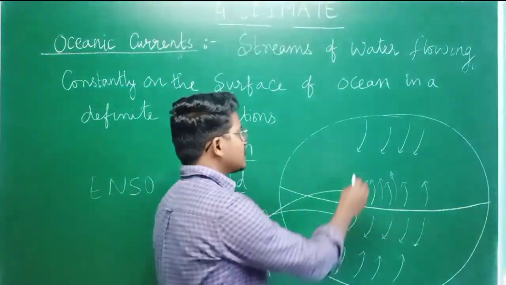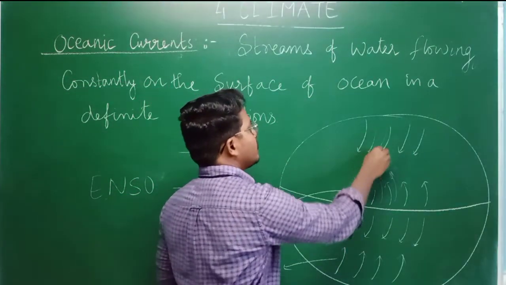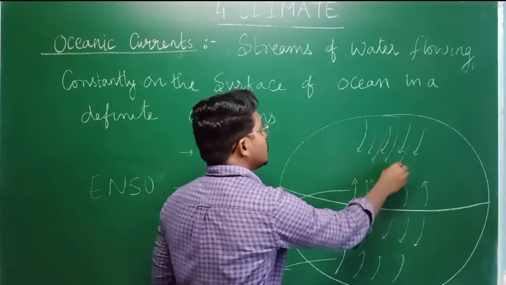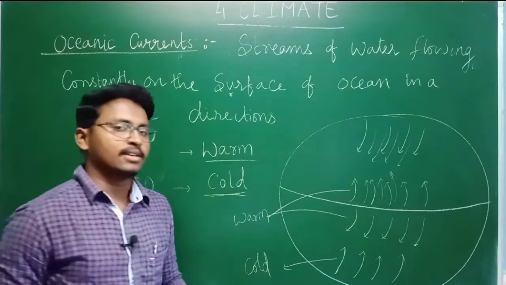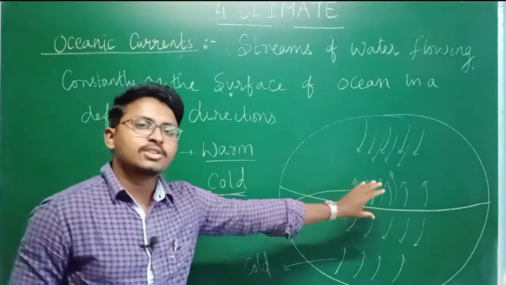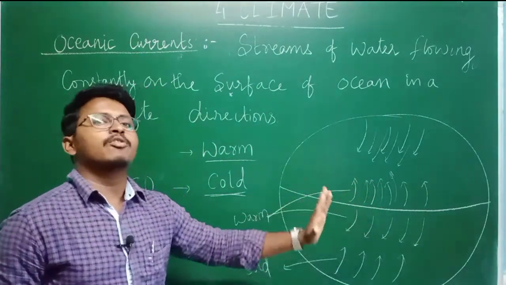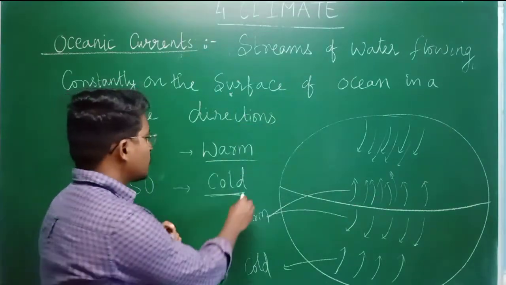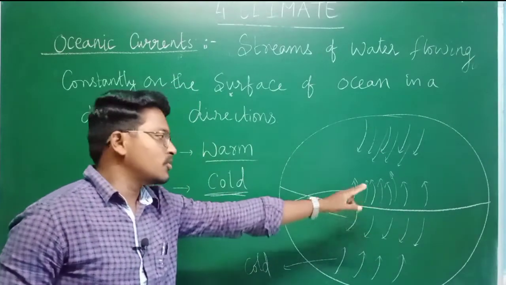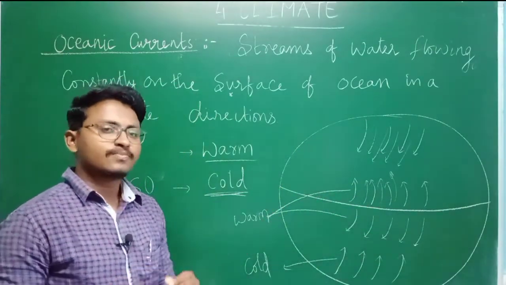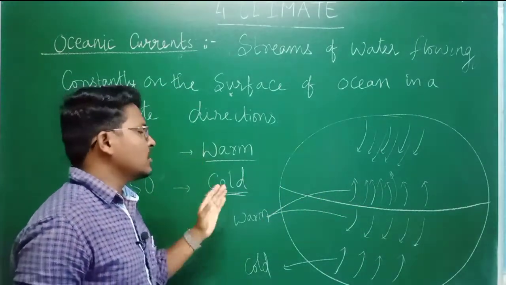And if they start near the poles and flow towards the equator, we call them cold oceanic currents. So warm means which originate near the equator and flow towards the poles, and cold oceanic currents means which start from the poles and flow towards the equator. So these are warm and cold currents.